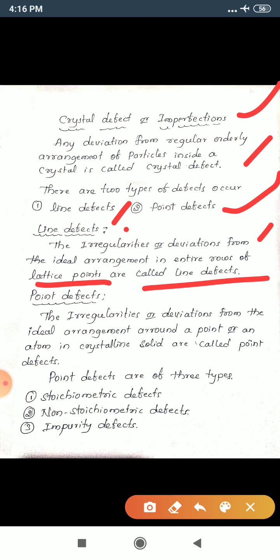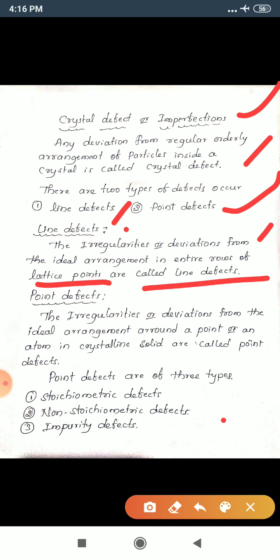What do you mean by point defects? Point defect is defined as the irregularities or deviations from the ideal arrangement around a point or an atom in a crystalline solid.